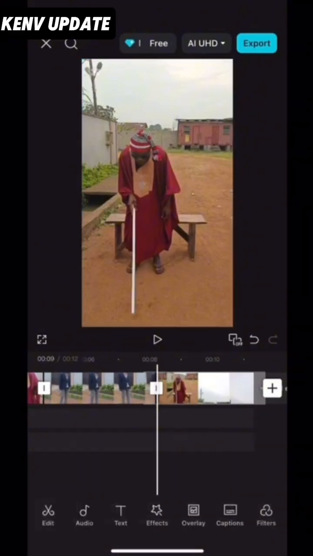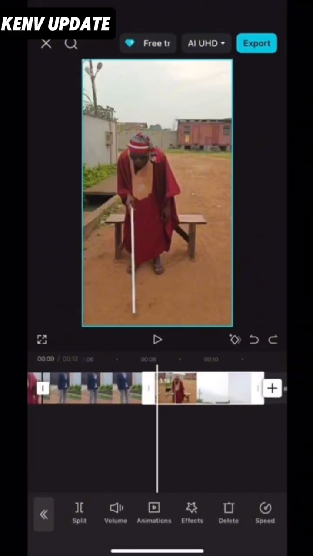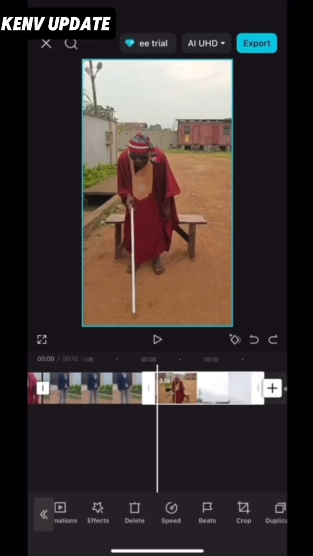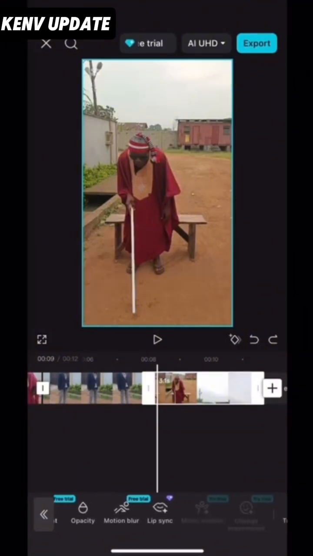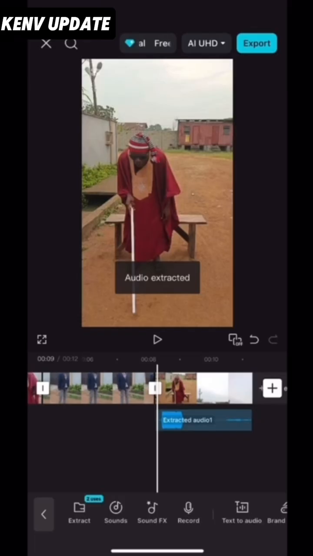After that, you are going to be clicking it. Then you go and look for extract audio. Okay, look for extract audio. Make sure you watch this video to the end so as not to miss out on anything. Okay, go and look out for extract audio. This is it. Click on extract audio, then you extract the audio out because you'll be needing it.